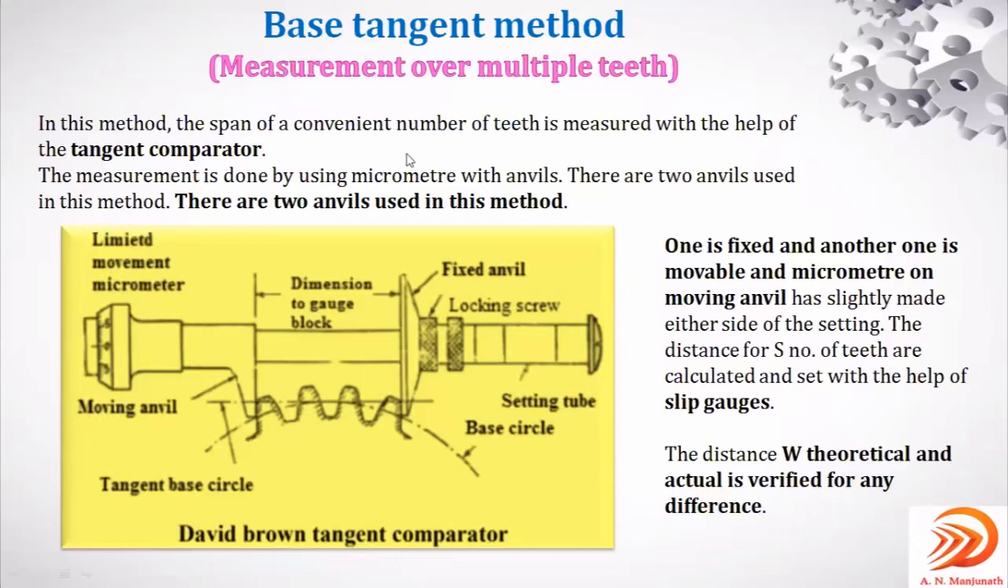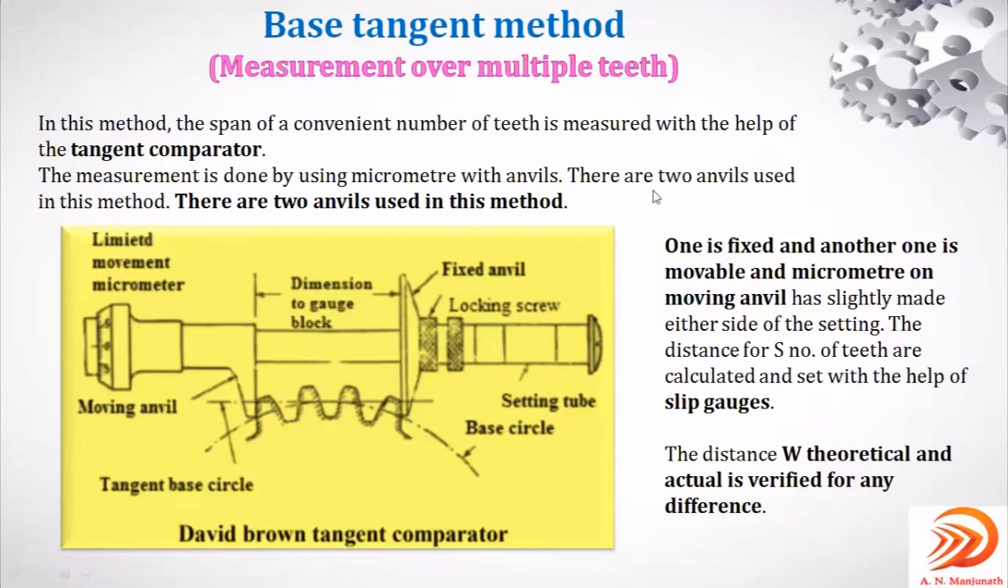Right. So in this method, the span of a convenient number of teeth is measured with the help of a tangent comparator, right? The David Brown tangent comparator, or simply called the tangent comparator. In this discussion, we'll consider only this as an instrument for measuring the span. The measurement is done by using a micrometer with anvils. You can observe here, this is one anvil, right? There is one more anvil. This is the micrometer. Only one value is sufficient to measure the span, right?